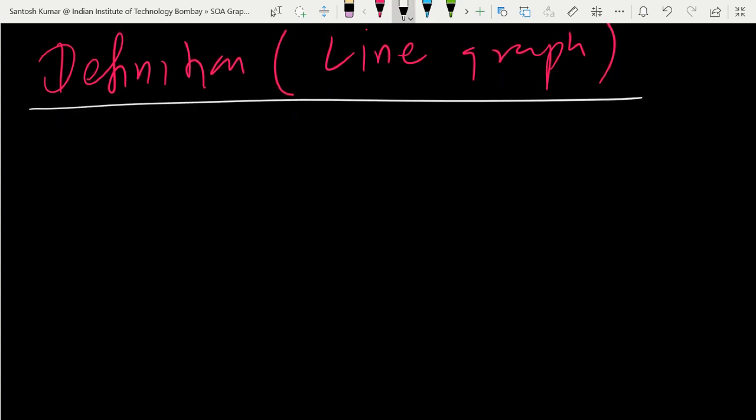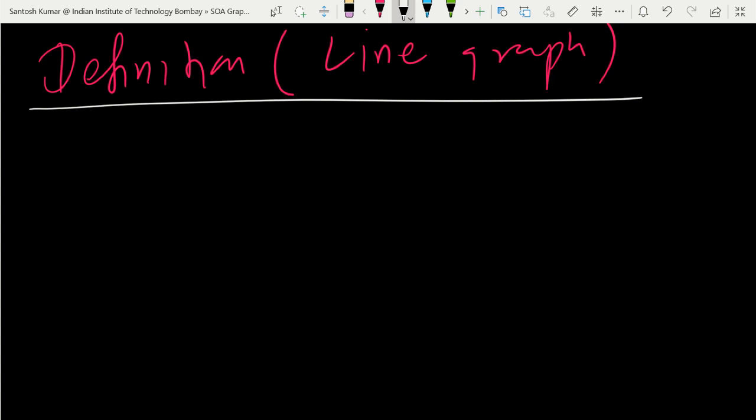So what is a line graph? To get a line graph from a graph, we make each edge of a graph G a vertex of the line graph. So if G is a graph, then an edge of G will become a vertex in the line graph.